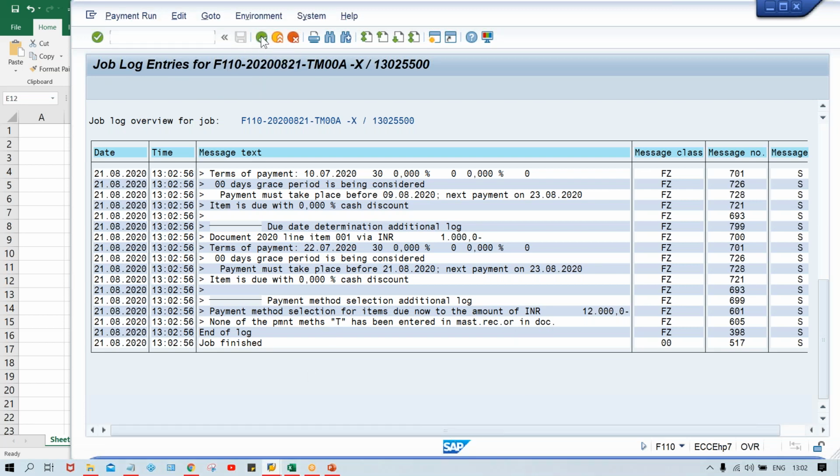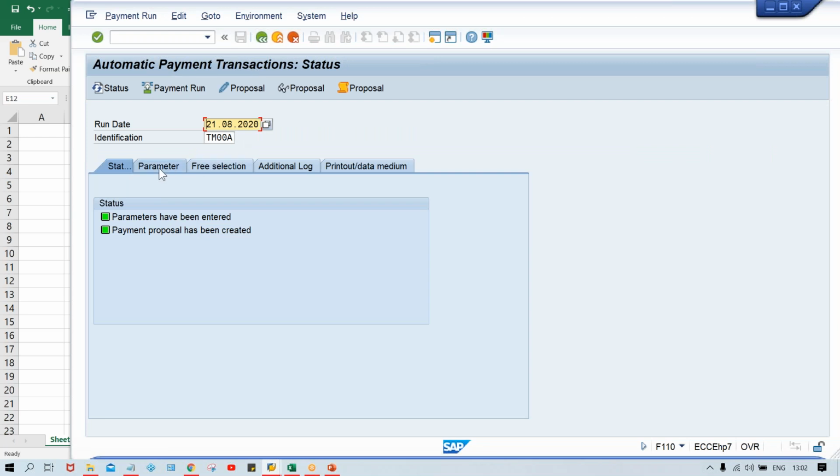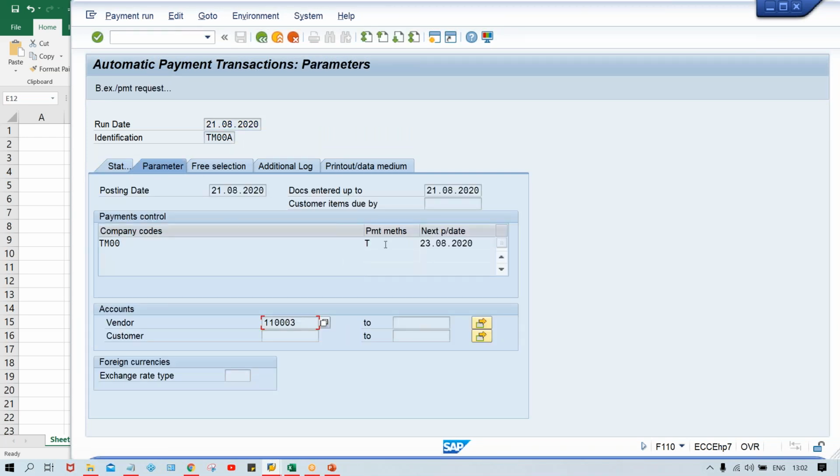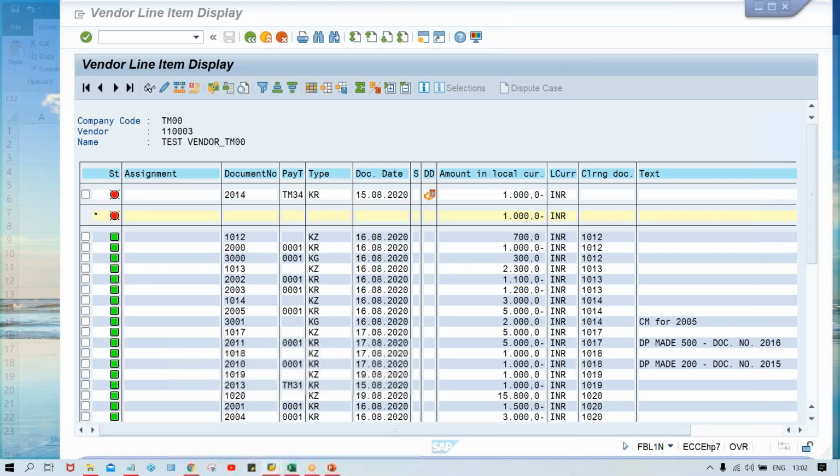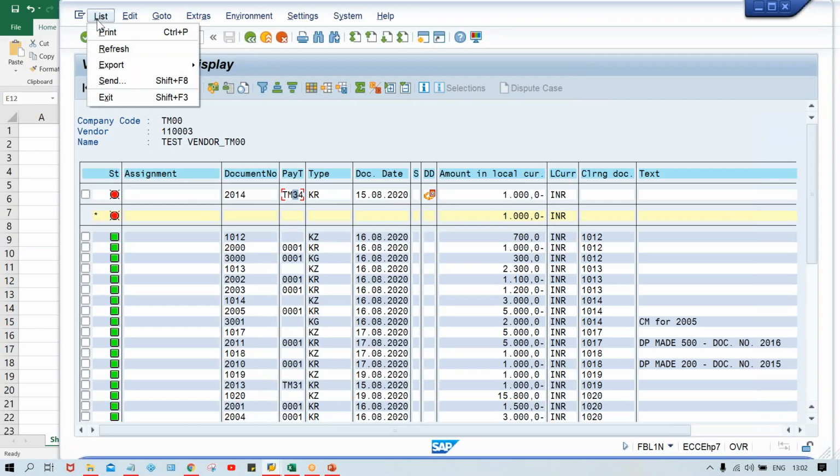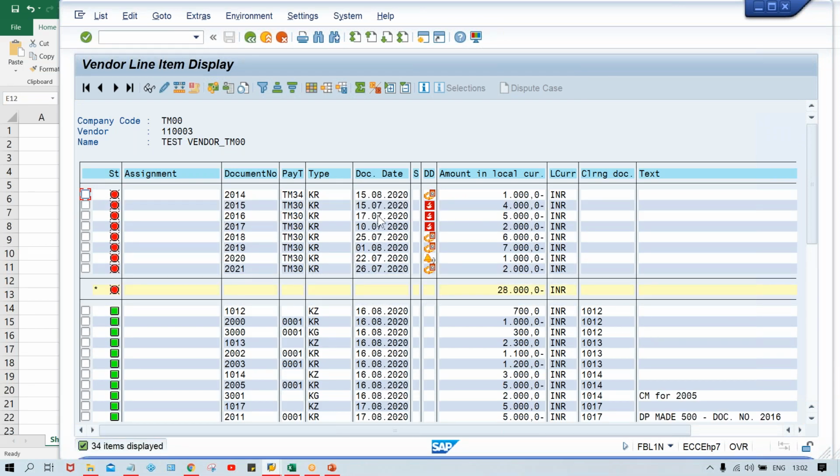Click on the back button. We are running this and click on parameter. So we are running for payment method T. Now the system is going to search in FBL1N. Here first click on refresh, so all the invoices appear. The system is going to check here.